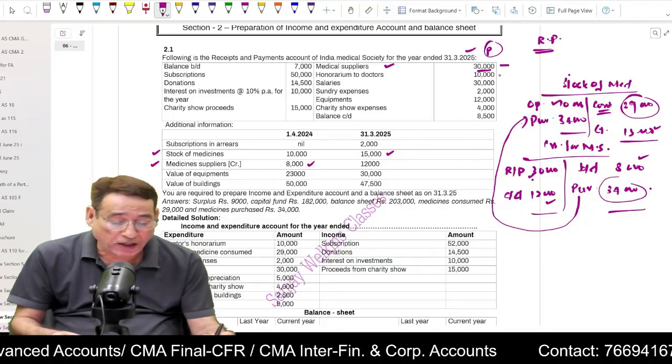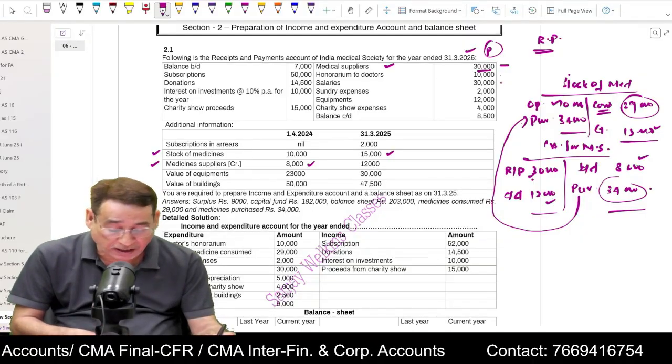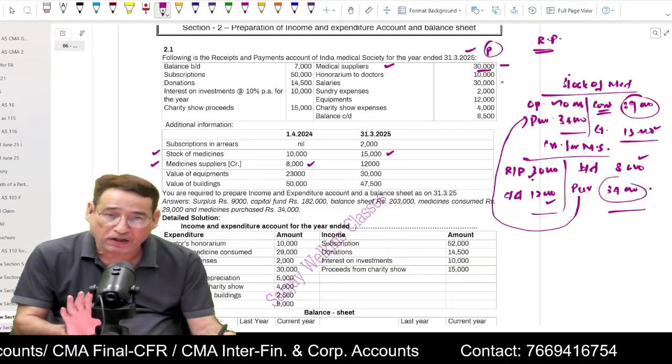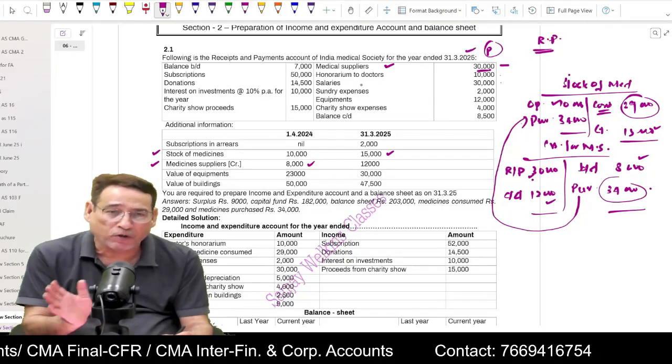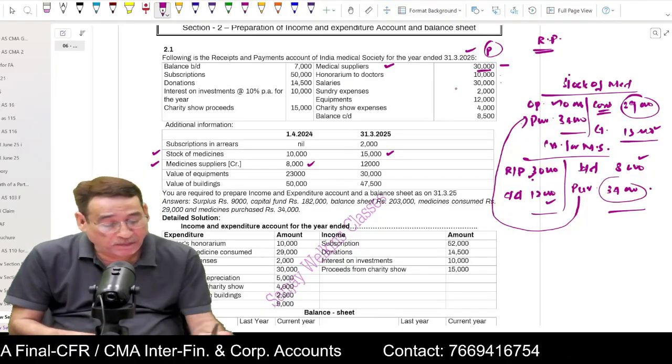Similarly, honorarium to doctors, no information is given below, you put it on the debit side of profit or loss account. Salaries, no information is given in the question, so you put it on the debit side. If there would have been any outstanding, then you would have added it, otherwise simply take it.